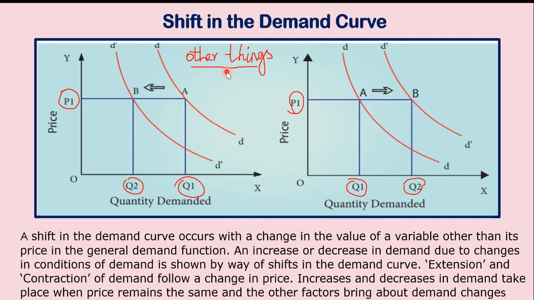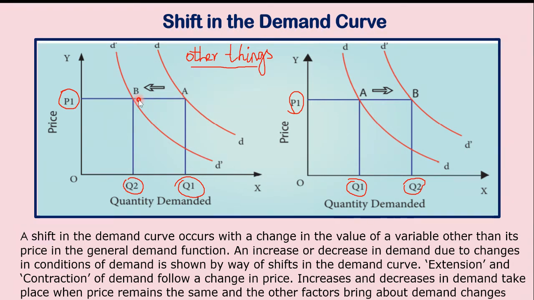Because of other things. It may be income or taste or change in the weather or change in the price of the substitutes. So the demand curve DD has moved to a new place, D dash, D dash. This is called the shift in the demand. From A, the demand curve has shifted to the point B. So this is called the shift in the demand curve.